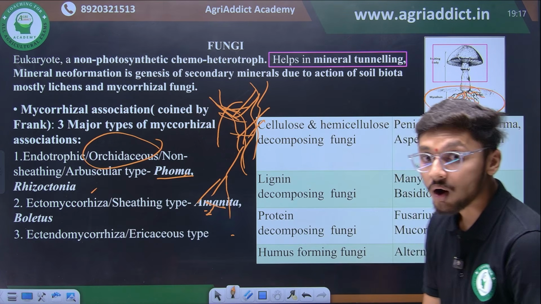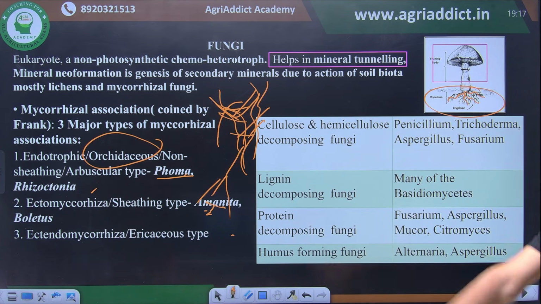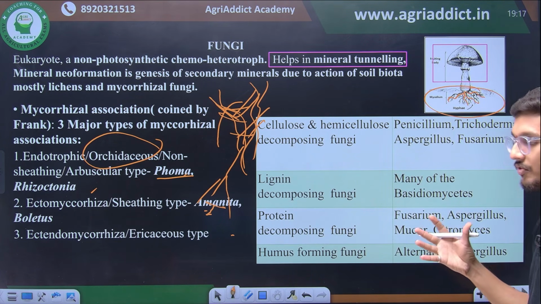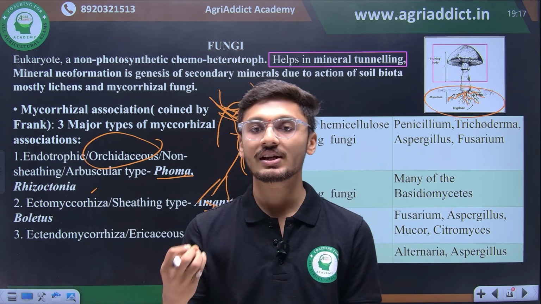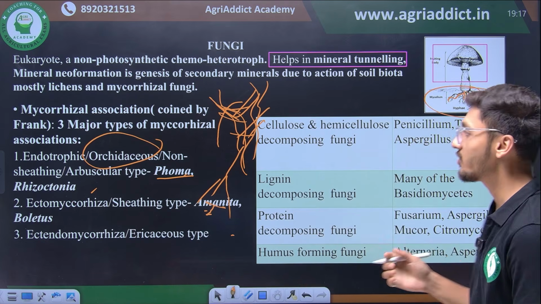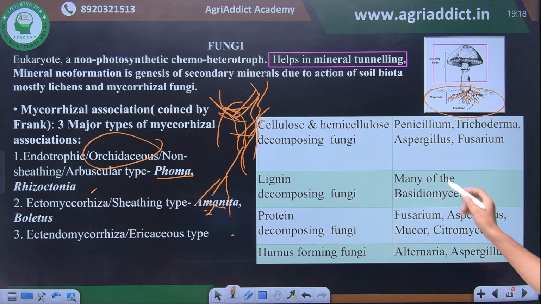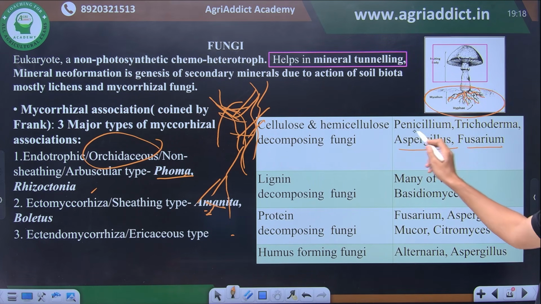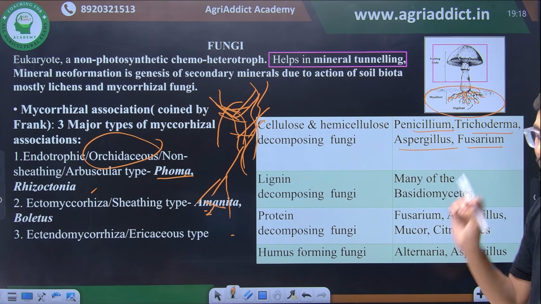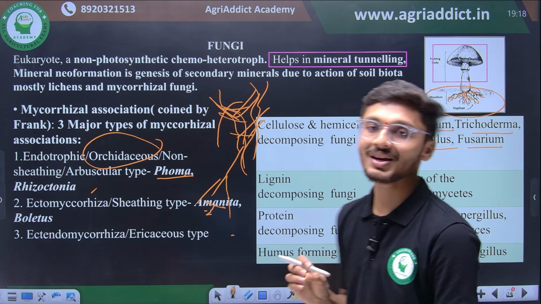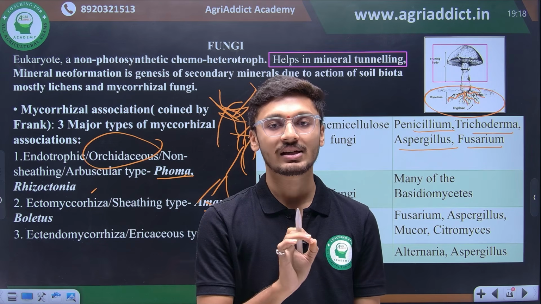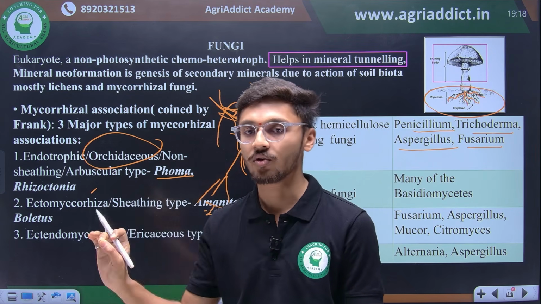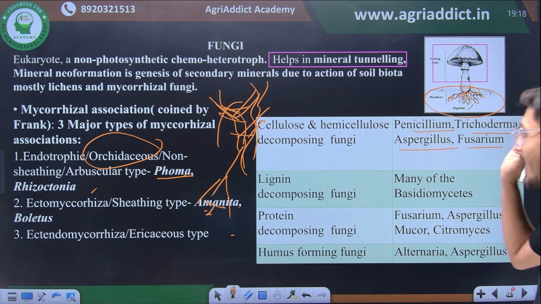Then on the basis of functions, what are the functions of fungi? Fungi are classified into different categories: cellulose and hemicellulose degrading or decomposing fungi, which include examples of Aspergillus, Fusarium, Penicillium and Trichoderma. We should know these examples, because if a statement-wise question asks that Aspergillus is a lignin decomposing fungus, what should our answer be? No, the statement is false, because we know that cellulose and hemicellulosic fungi include Aspergillus.